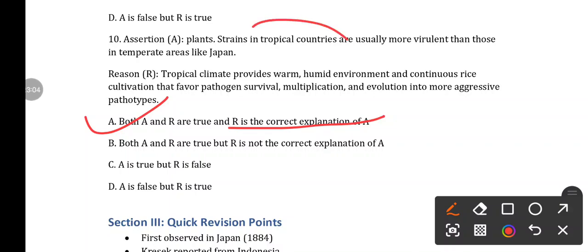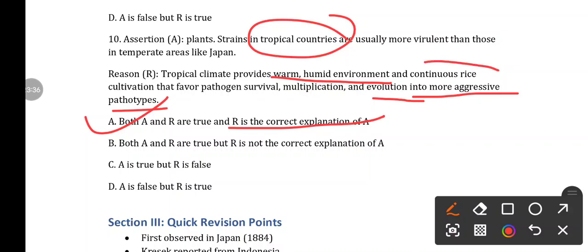Why? Because in tropical countries more virulent races are found for BLB. And why? Because it provides a warm and humid environment that facilitates the growth and multiplication of the pathogen. So in a bigger population, more races and pathotypes will be there, that helps them evolve into more aggressive pathotypes. Another important factor is continuous rice cultivation in tropical countries, but in temperate areas they grow rice only in a limited period.